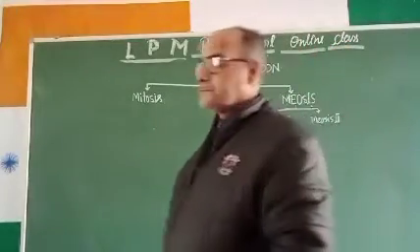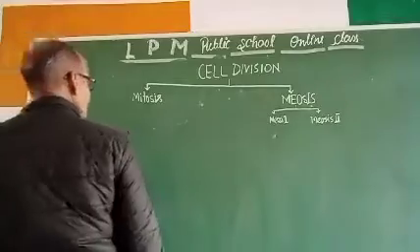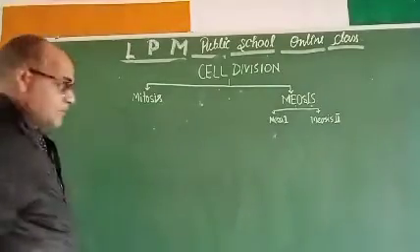Okay, so let us start the division of the cell.